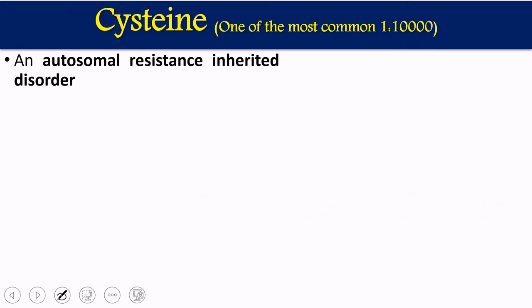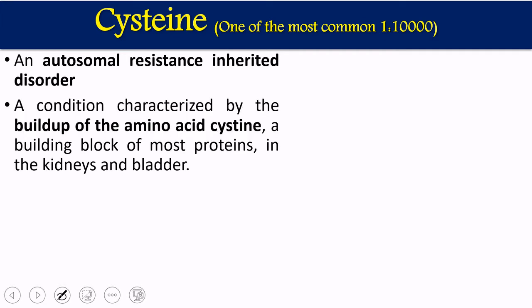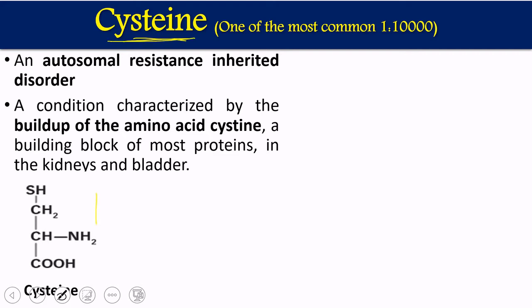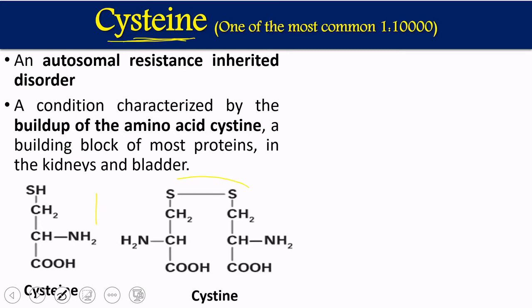We will talk in detail about what an autosomal recessive inheritance disorder is. Cystinuria is characterized by the buildup of the amino acid cystine, not normal cysteine. This is a single amino acid, so this is my cysteine. When two molecules of cysteine join together through a disulfide bond, we get cystine. So cystinuria is a disorder related to this dimeric amino acid, cystine, not cysteine.